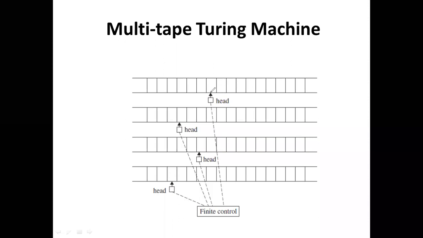This one is one head, this is another head, this is another head on the third tape, and this one is another head on the fourth tape. Each of the tapes is controlled by the finite control.